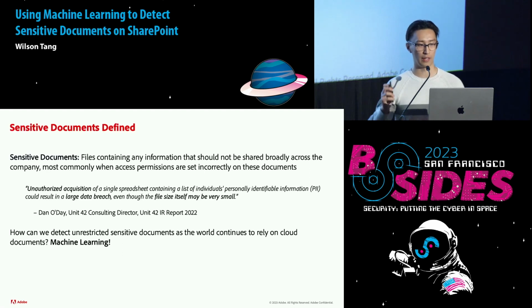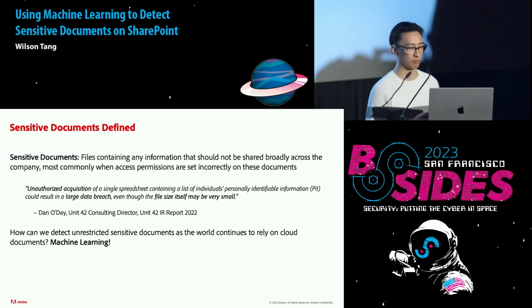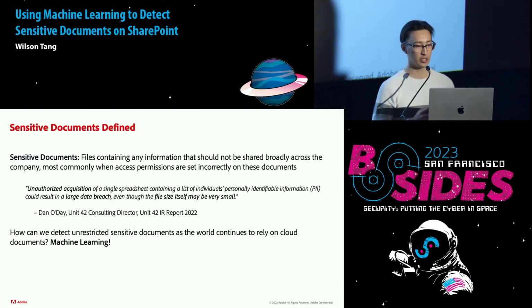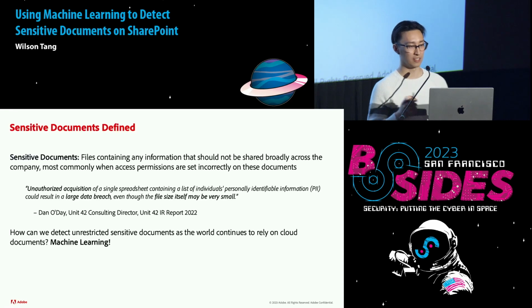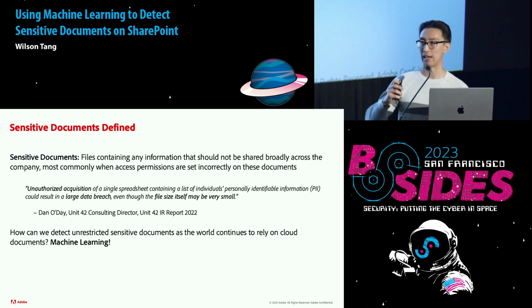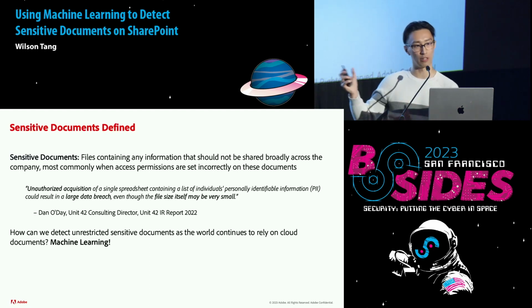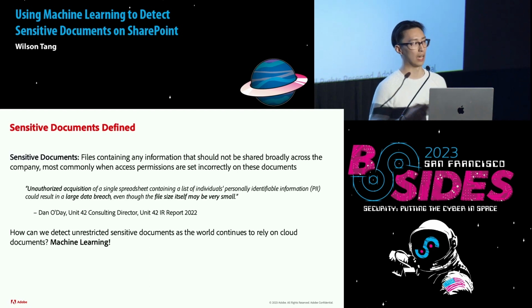And a quote that I really like that highlights the importance of this is from Dan O'Day from the Unit 42 IR report. Unauthorized acquisition of a single spreadsheet containing a list of individuals' PII could result in a large data breach, even though the file size itself may be very small. And I think this really highlights that these documents are small in nature, but it's of the utmost importance to protect these so they don't get leaked and exposed to people who shouldn't be seeing these files.